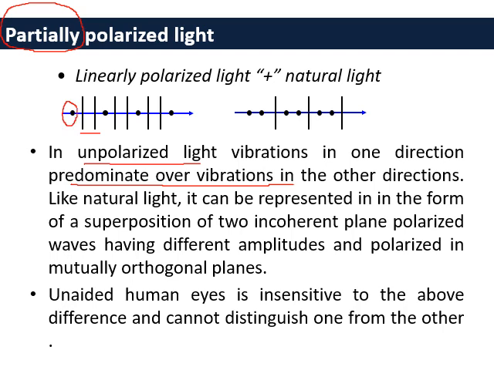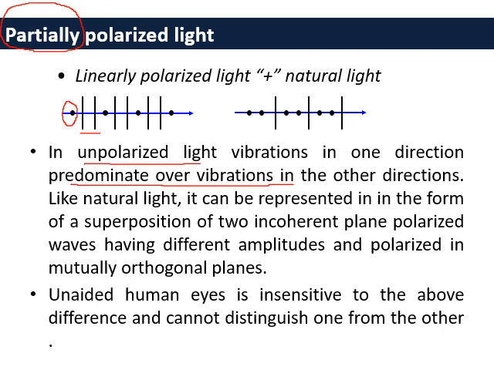For a moment, let's not represent the direction as either x or y. These are in perpendicular directions to each other. But you can see these are dominated by one direction, and in the second case these are dominated by another direction. In the first case, the first part is dominating in one direction over the other.